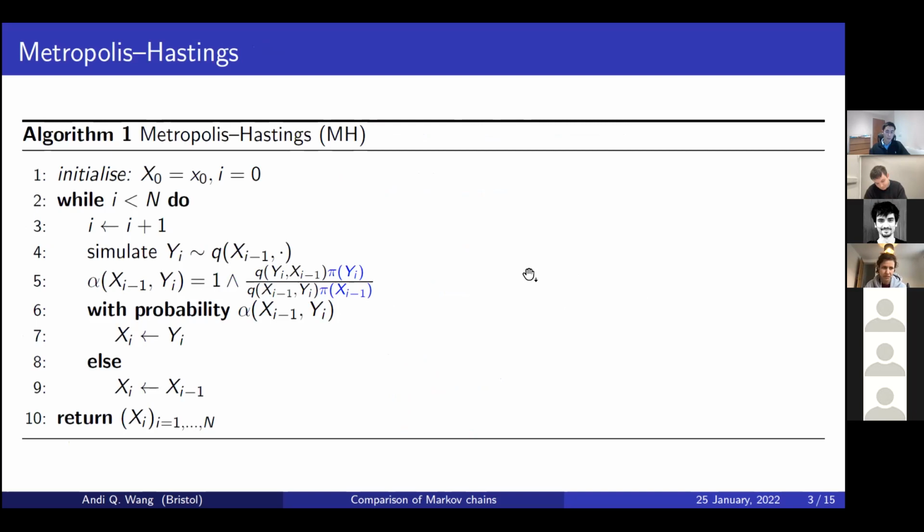And of course, our favorite way to build a pi reversible Markov chain is to use Metropolis-Hastings, where you have a fixed proposal distribution, which you use at each iteration, and then you accept or reject the proposal with a given probability at each step. And here I've just highlighted in blue how the target density pi enters the picture. It's just pointwise evaluation in this acceptance ratio at each step. So provided you can do that, you can just run this thing, no problem.